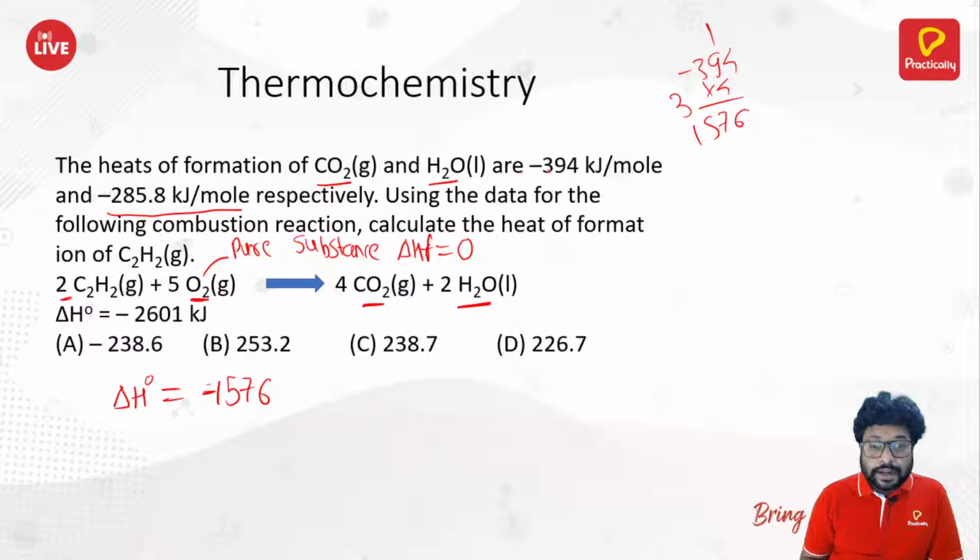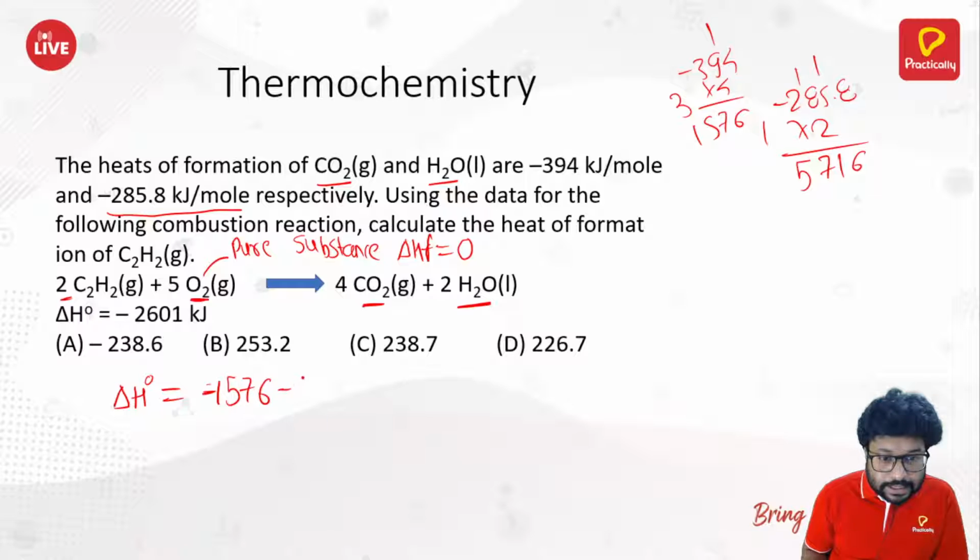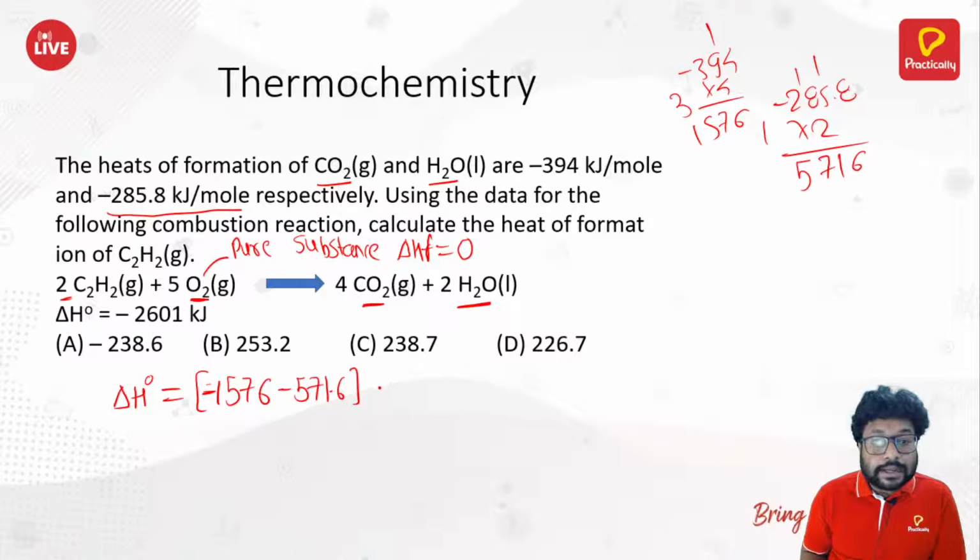Then for H2O, it's 2, right? So minus 285.8 into 2, which gives minus 571.6. That is our product side. Then on the reactant side, you got what?